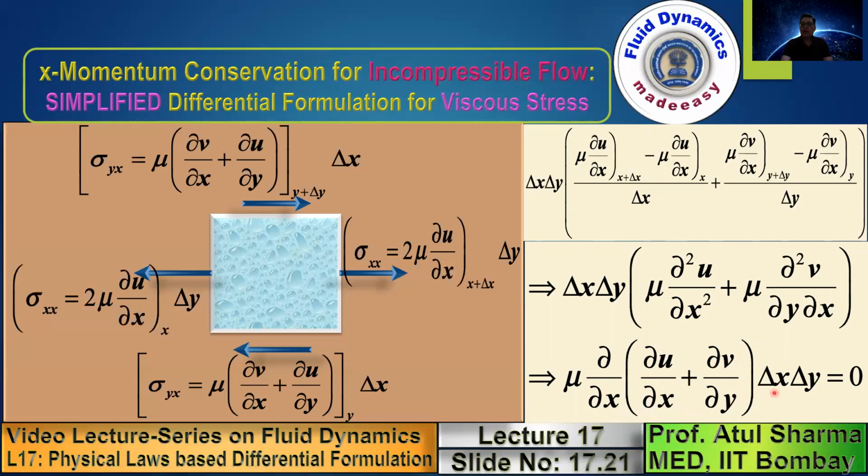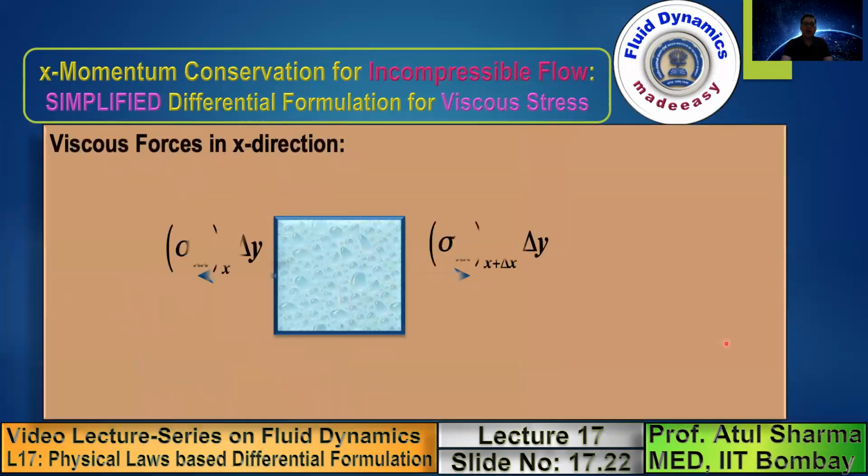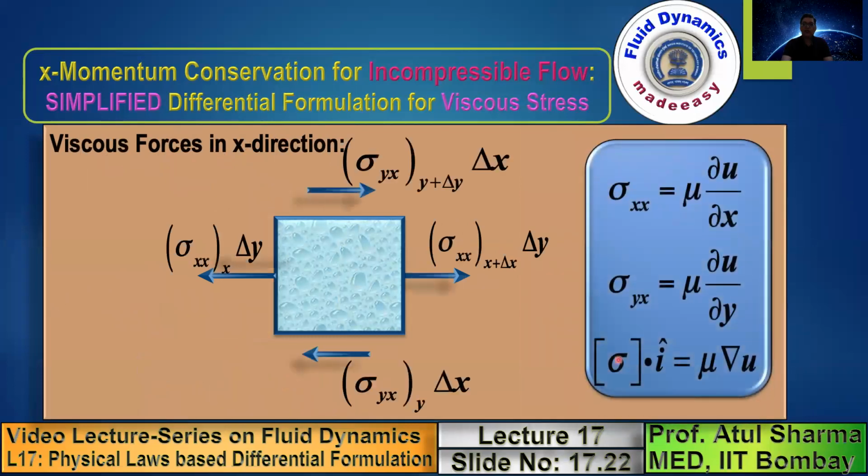So that way, while doing the differential formulation, instead of 2 we can use 1, and we can avoid this del v by del x, because the differential formulation corresponding to these two terms leads to 0. So that way, we obtain a simplified form of the viscous stresses, which are shown here.